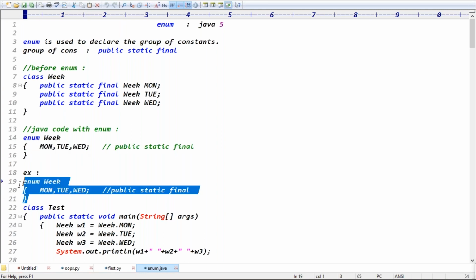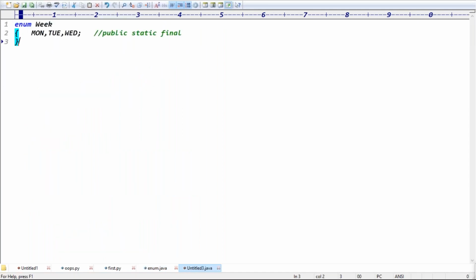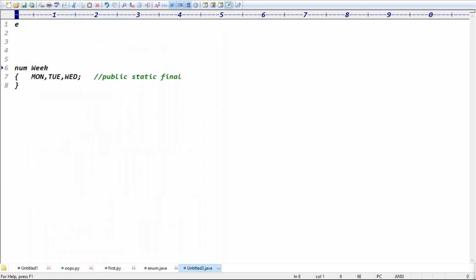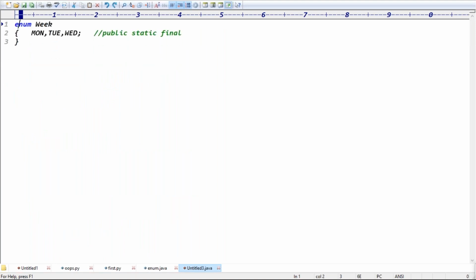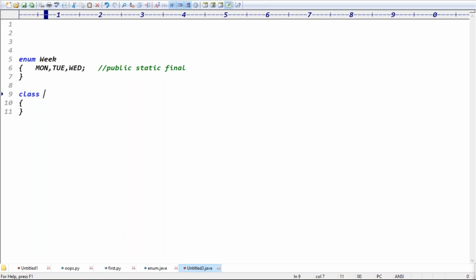Exactly, guys. Just declare the enum using the enum keyword. So I declared an enum using the enum keyword. How many constants does the enum contain here? Three constants are there, right? Yes, my enum contains three constants. So if you take the class Test, the enum declares the constants.